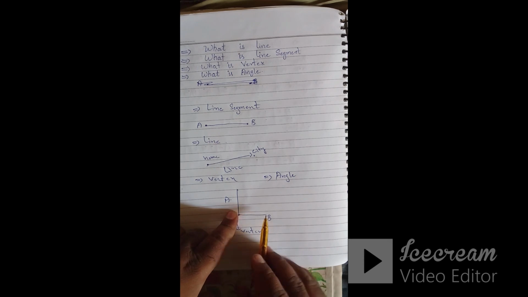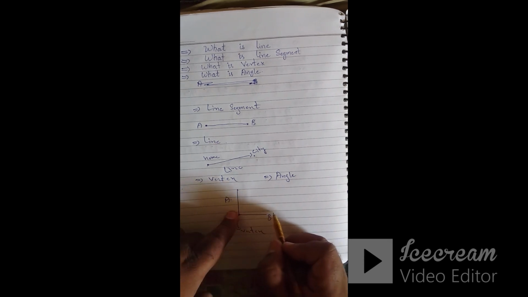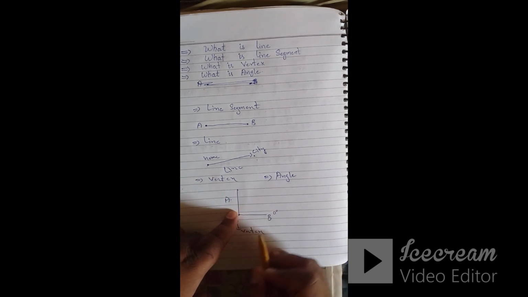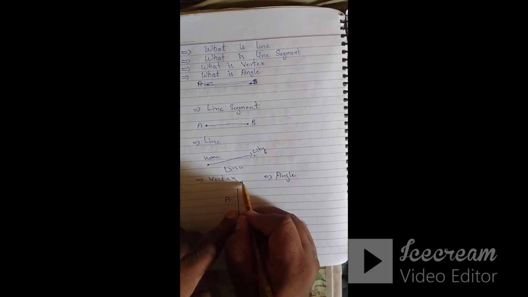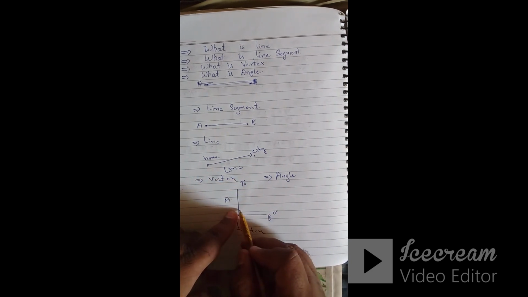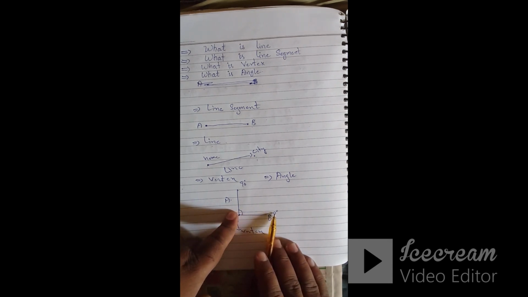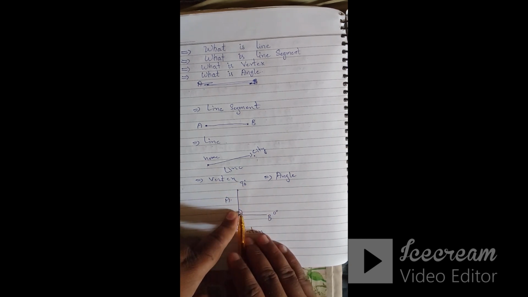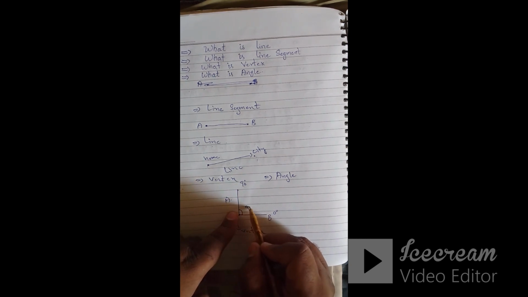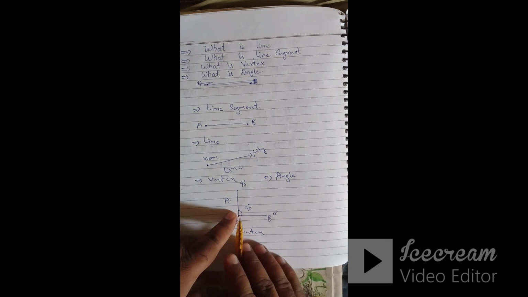If we measure these lines, suppose starting from 0 degree, it goes to 90 degrees. So this will be the angle. We measure these two sides from 0 to 90 degrees. So this is called an angle. It means this is a measurement of 90 degrees.